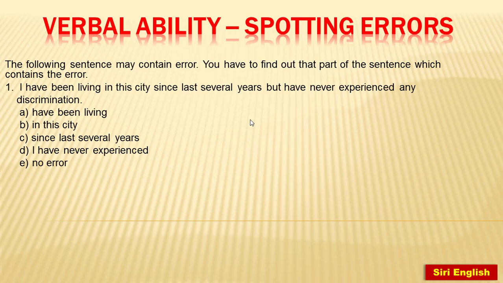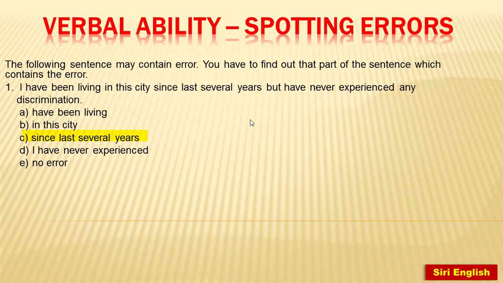So actually this have been living is present perfect continuous and it is often used with since or for. It should be for the last several years. So we find C as error. The correct part is it should be for the last several years. To indicate duration, we use for. Since is used to indicate the starting point of action or situation. Okay. So C option is error.